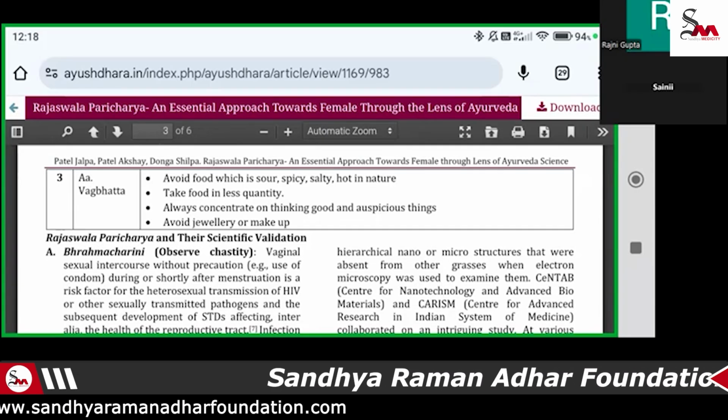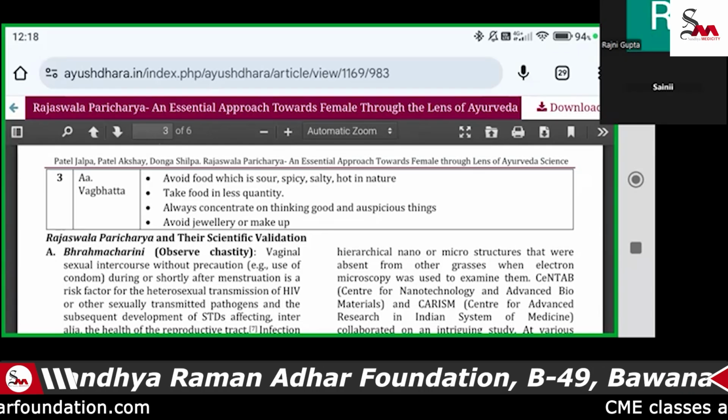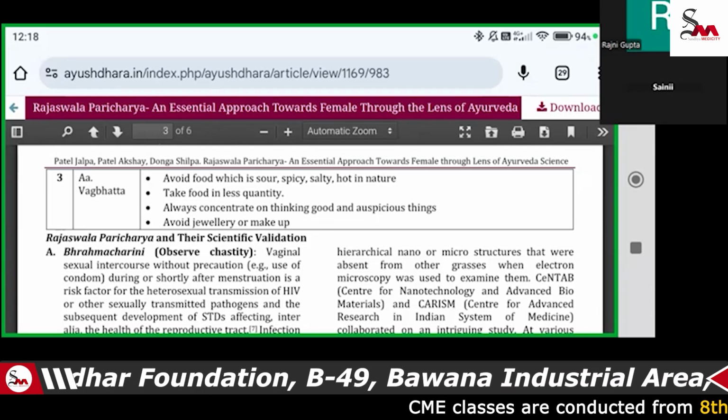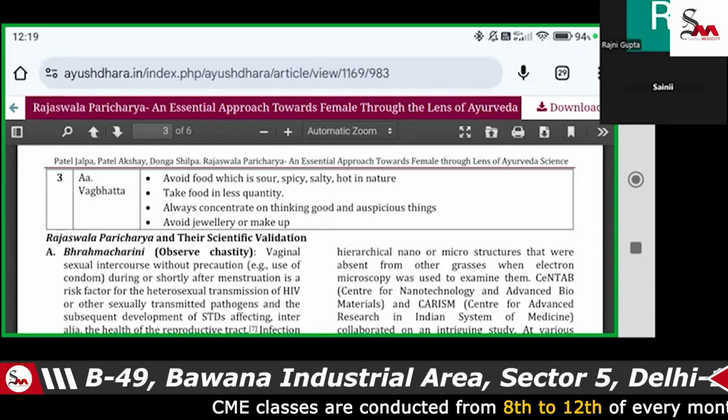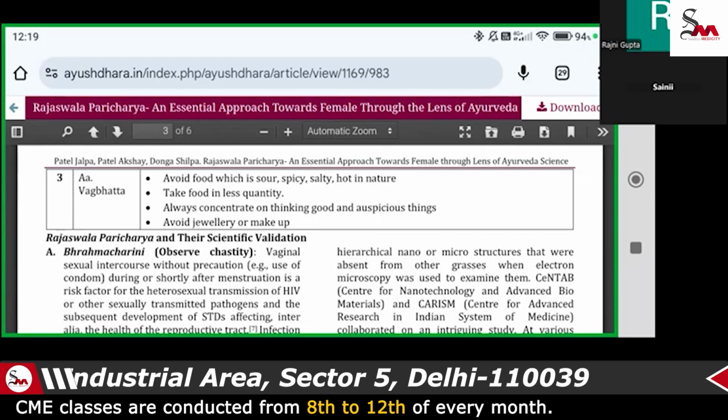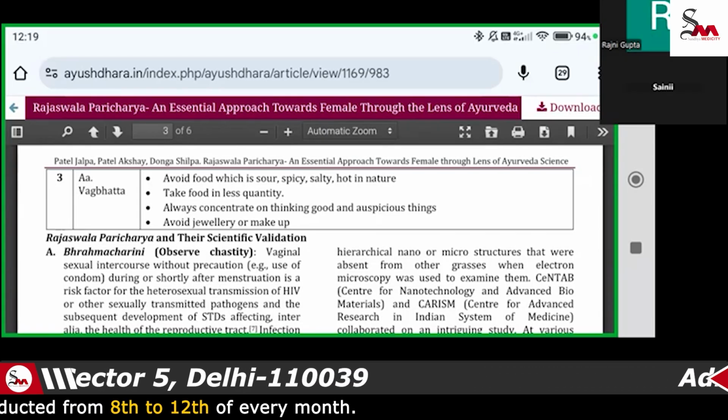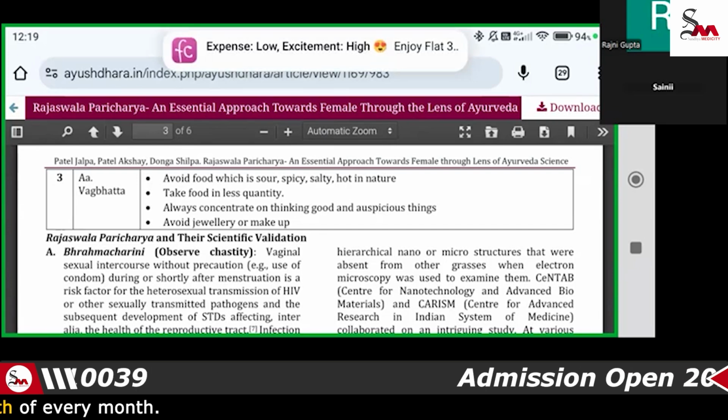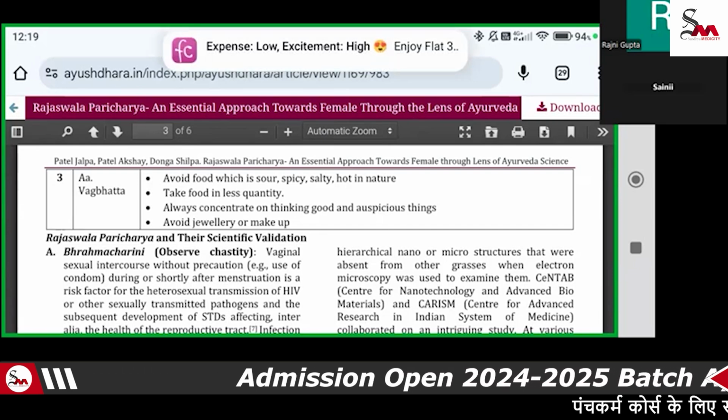So we can advise a patient not to take spicy and salty food. They can take the food in less quantity. That means ki, how much your body requires, you should take a bit less than that.